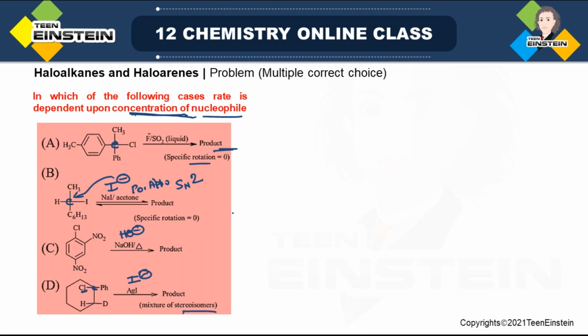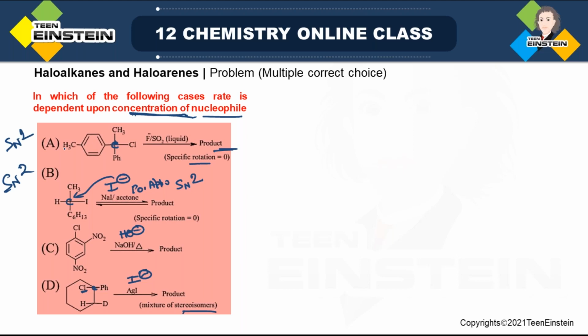Now all these reactions, though the product structure is not given, one common point you can find is that they are either haloalkane or haloarene, and there is some presence of nucleophiles. So obviously all these reactions will be substitution type of reaction. Now in substitution we know there are two types of mechanism. It may be SN1 or it may be SN2.